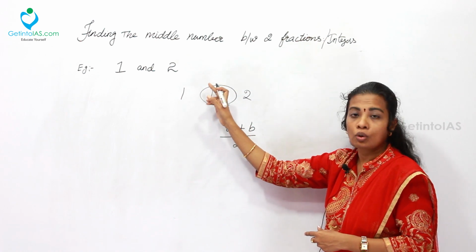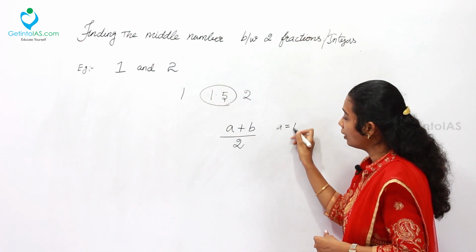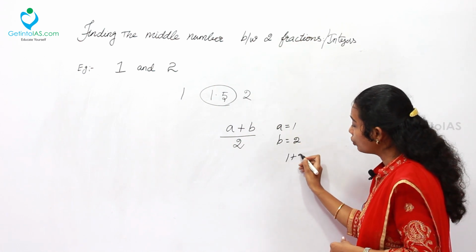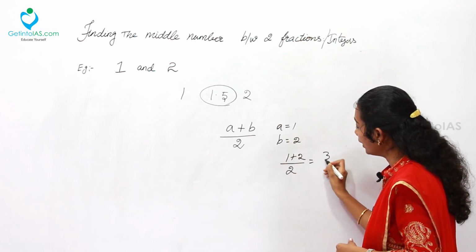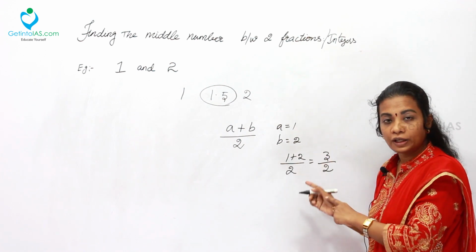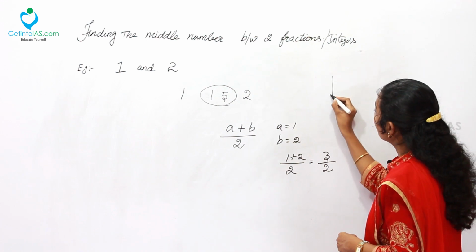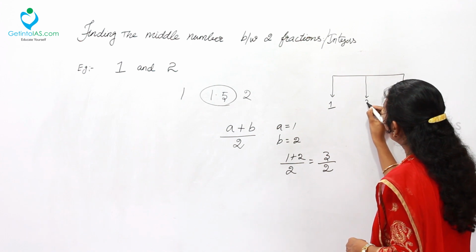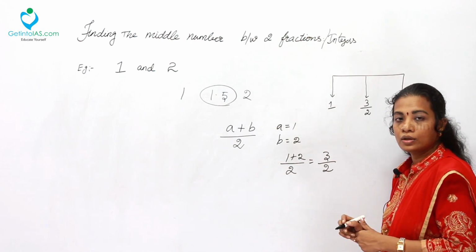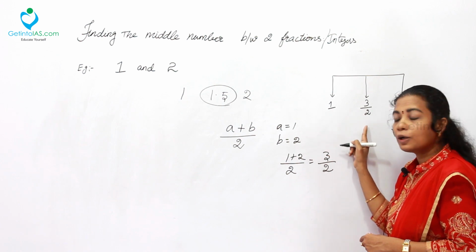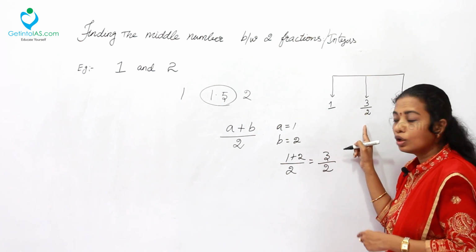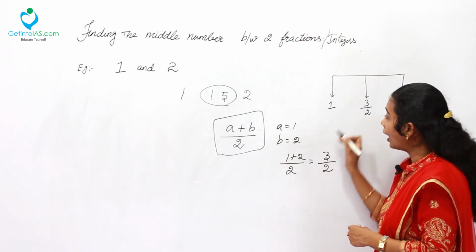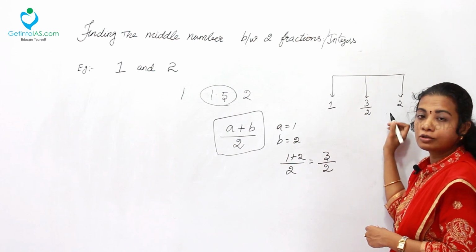Let's try. 1 and 2 are those numbers. a is 1, b is 2. Now, what is their average? Simply 1 plus 2 the whole divided by 2, which is going to be 3 by 2. Now, simply we can say the mid number here it is 1, here it is 2. The mid number between 1 and 2 is 3 by 2. Now I am going to ask you, what is the mid number between 1 and 3 by 2? Now the same formula you can apply, that is (a plus b) the whole divided by 2, and give me the answer for this middle number.